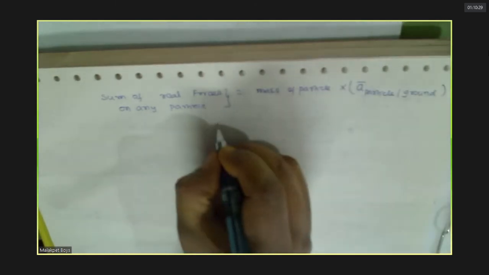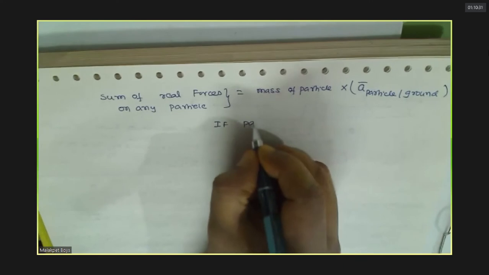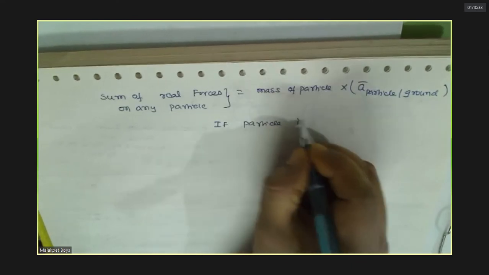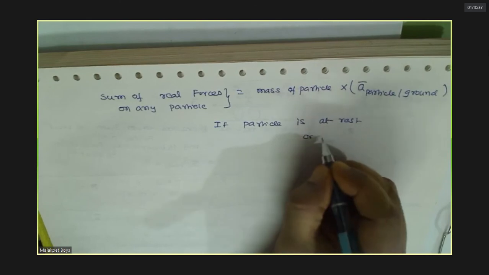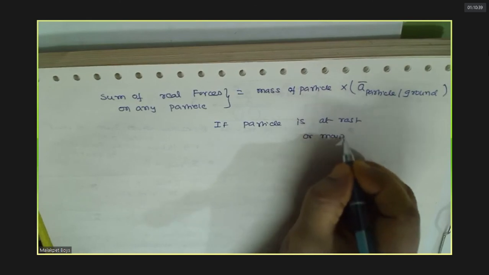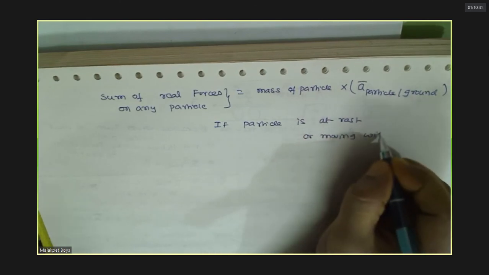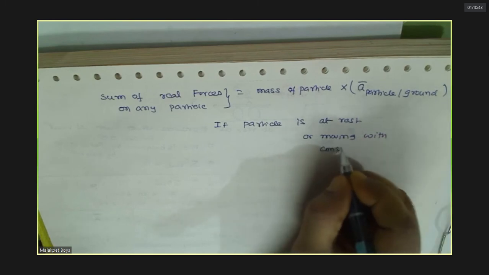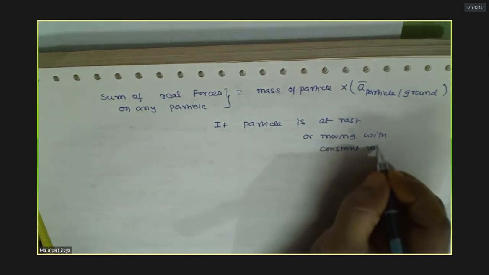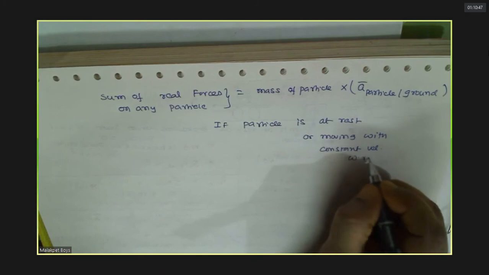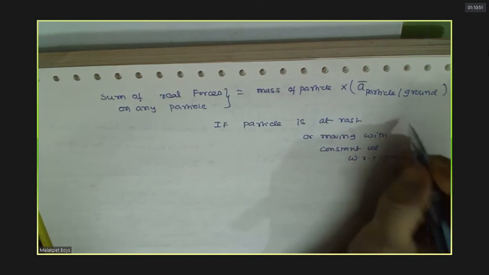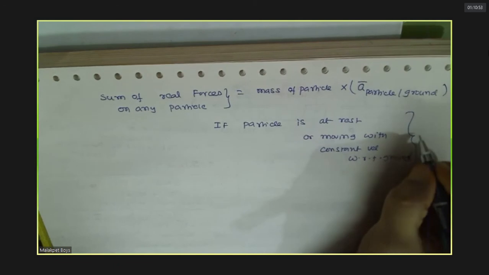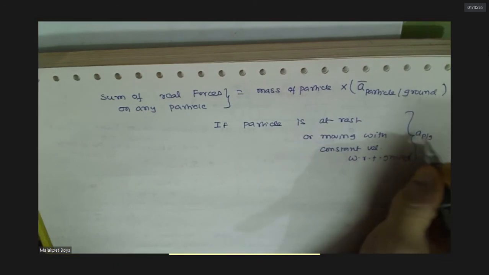If the particle is at rest or moving with constant velocity with respect to ground, then the acceleration of the particle with respect to ground will be zero.